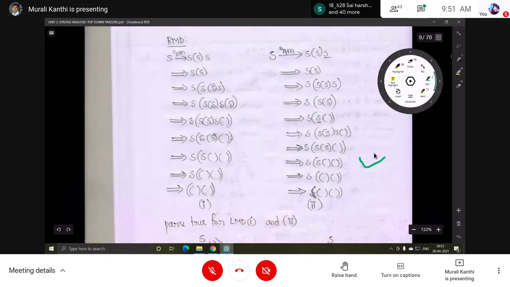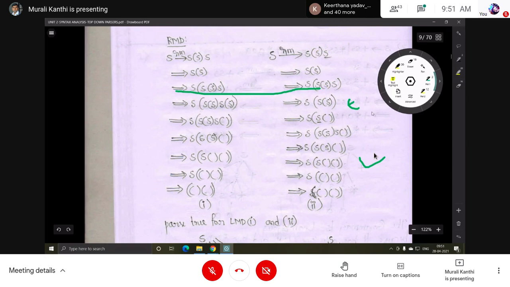Okay, then two rightmost derivations also. Same thing. Two rightmost derivations, from this step onwards these are the same. Here this S is replaced by the first production. This S is replaced by the second production, that is epsilon.